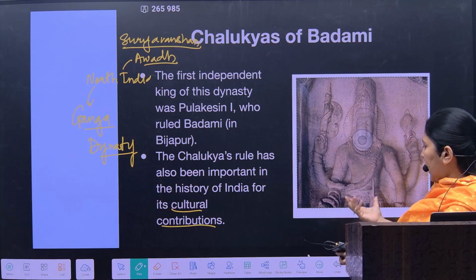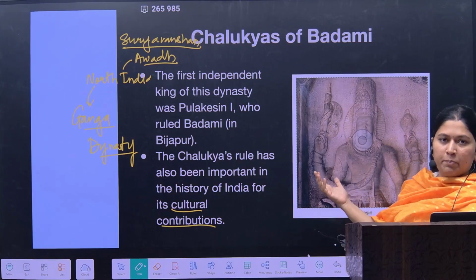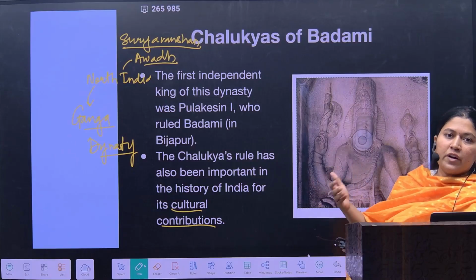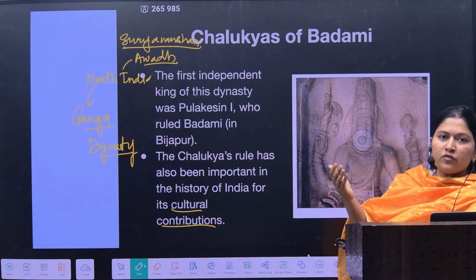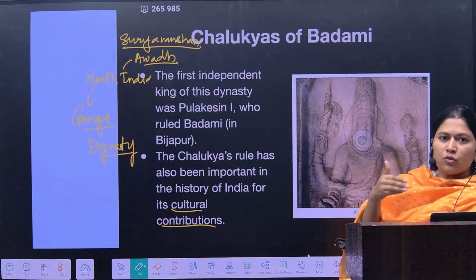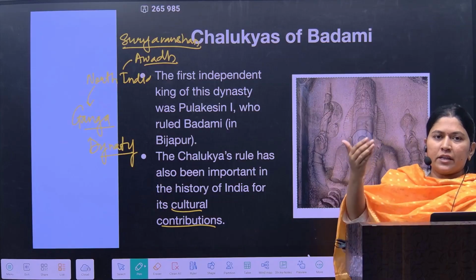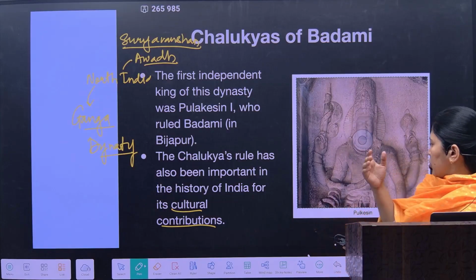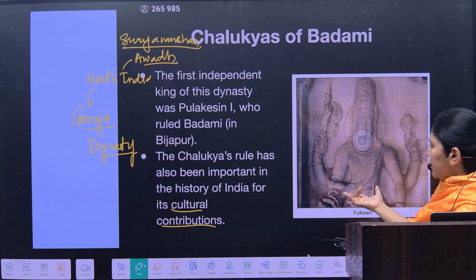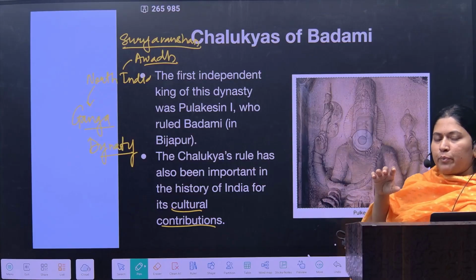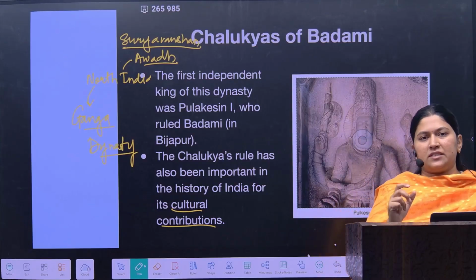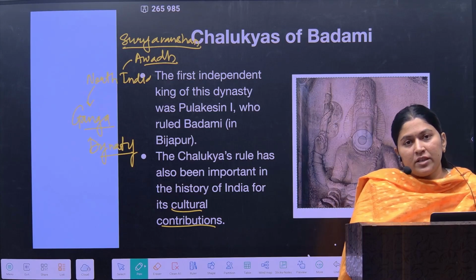So you can see how the king was referred to by the people, as a messenger from god, or as a protector sent by god. So Pulakesin I was being referred to as a god. So you can analyze the belief system which was being promoted during the Chalukyas.